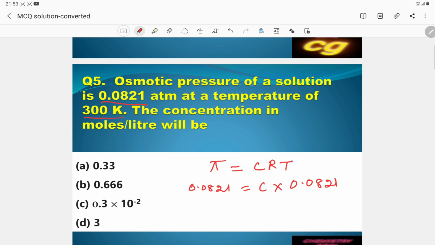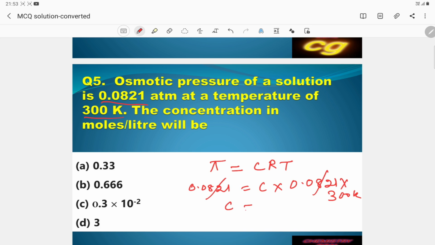The unit of R is liter atmosphere per degree per mole, and T is 300 K. So this part is cancelled.